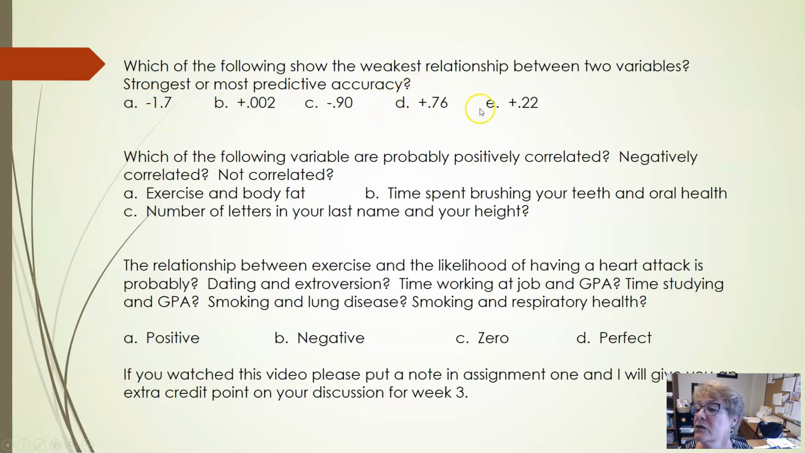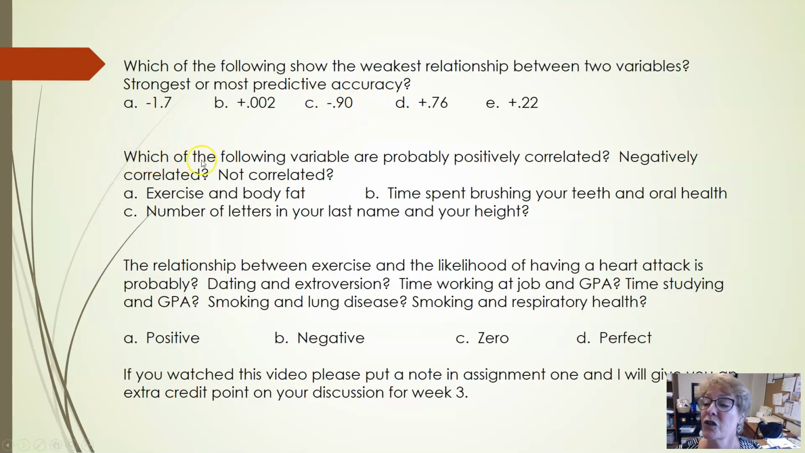The answer for the weakest would be the 0.002 because that is the closest to zero. And remember, if it's closest to zero, it's no relationship. The further away it gets, the stronger it is. Negative 1.7 will not be an answer because it doesn't say Dr. So-and-so made a mistake. So that one should automatically be thrown out unless I asked which correlation coefficient shows a mistake, or I said which of the following is not a correlation coefficient. So that should be gone. Strongest, most predictive would be the negative 0.9 because it's closest to 1.